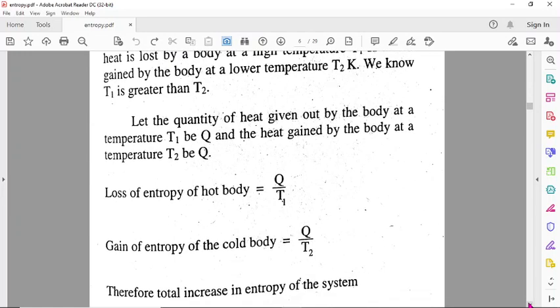Let the quantity of heat given out by the body at temperature T1 be Q and the heat gained by the body at temperature T2 be also Q.